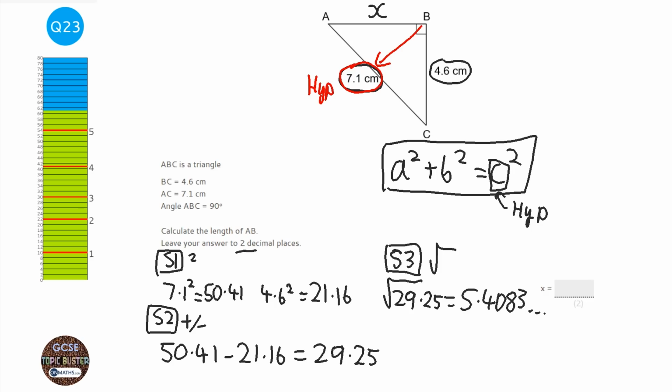It says it wants it to two decimal places, so I'm going to write 5.41 because that 8 moves that 0 up by 1. Now, last step is just check it makes sense. Well, this being 5.41 means that the 7.1 is still the longest side, so we know we've probably got it right.